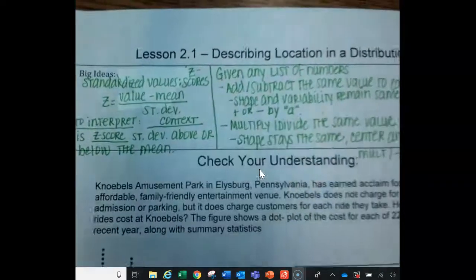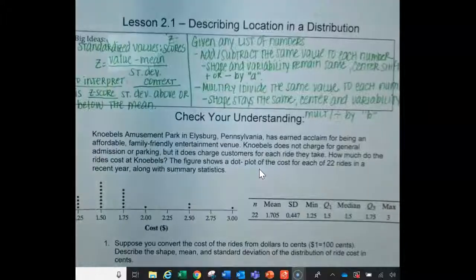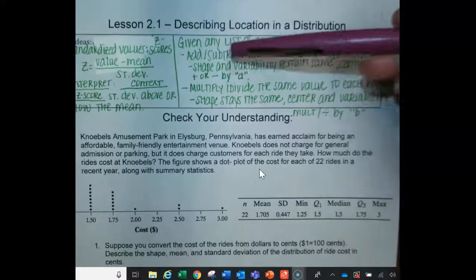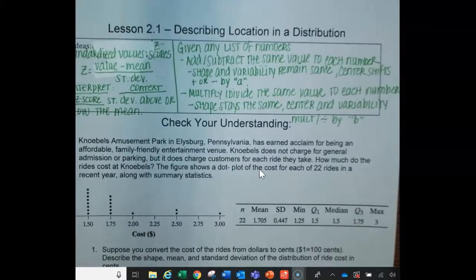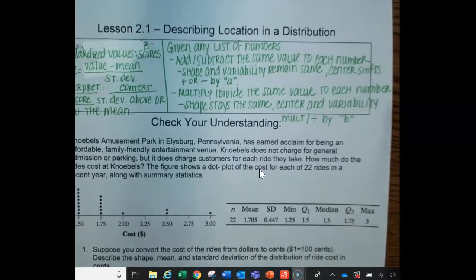Your other big takeaway is given any list of numbers, okay? If you add or subtract the same value to each number, the shape and variability remain the same, and the center shifts plus or minus by your A value. If you multiply or divide the same value to each number, the shape will remain the same, and the center and variability are multiplied or divided by B, whichever one you did. So always your shape does not change, but your center can and your variability can.